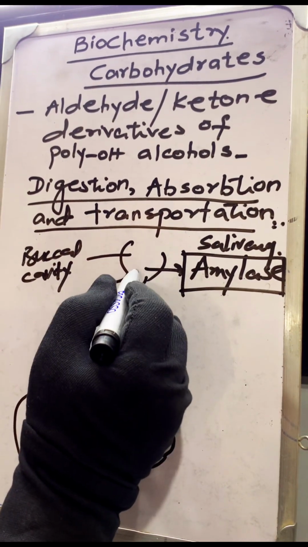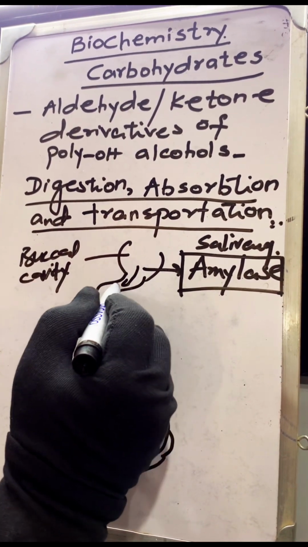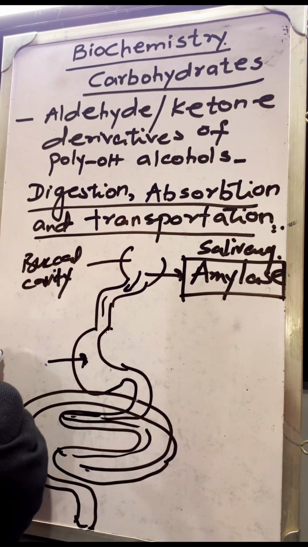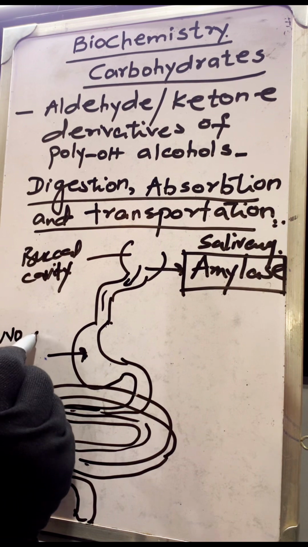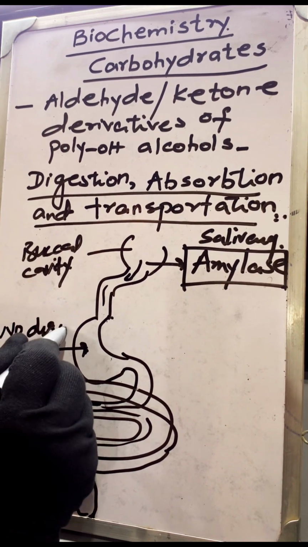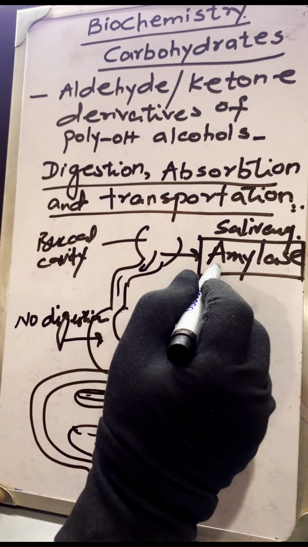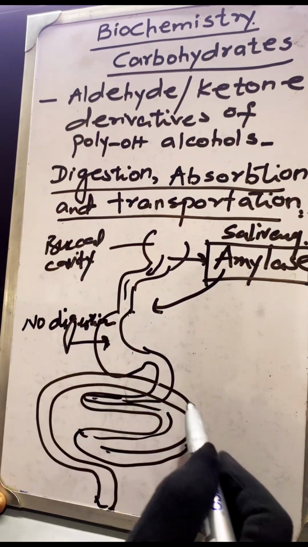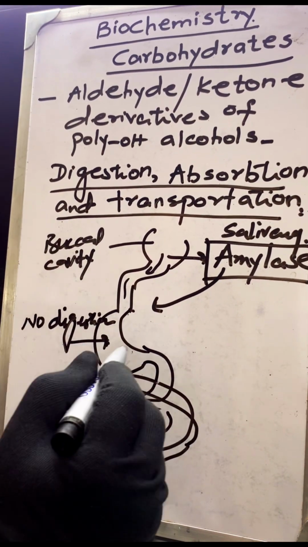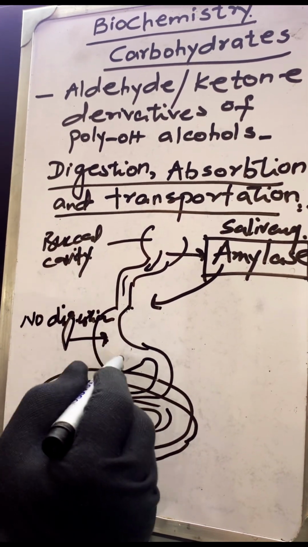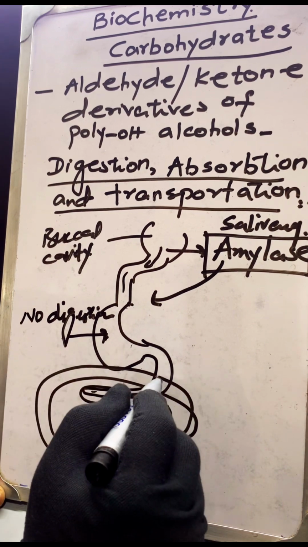After this, the food comes from the esophagus into the stomach, and in the stomach there is no digestion of carbs, because this amylase doesn't work in an acidic medium, and in the stomach there is an acidic medium. So there is no digestion in the stomach. From the stomach it goes into the small intestine.